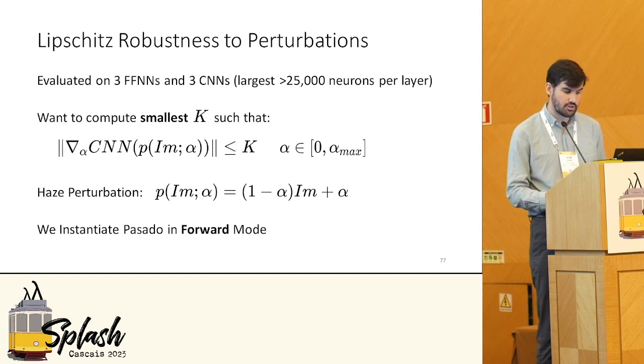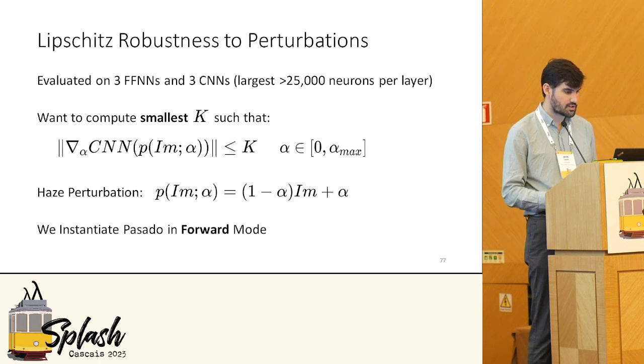And what we want to do is find the smallest k such that it upper bounds the magnitude of the gradient with respect to the amount of perturbation that the adversary can apply, where the adversary can apply any amount of perturbation from 0 all the way up to alpha max. In particular, the perturbation that we're considering is the haze perturbation, where they can apply some haze effects to an image. And this requires using the forward mode for Pasado.